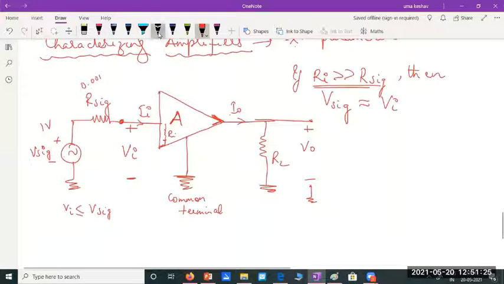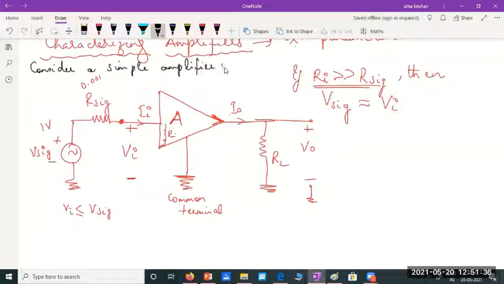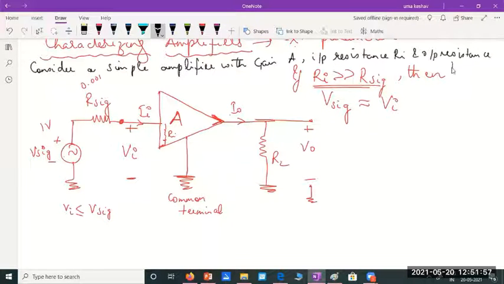Here you just say, consider a simple amplifier with gain A, input resistance Ri, and output resistance R naught.